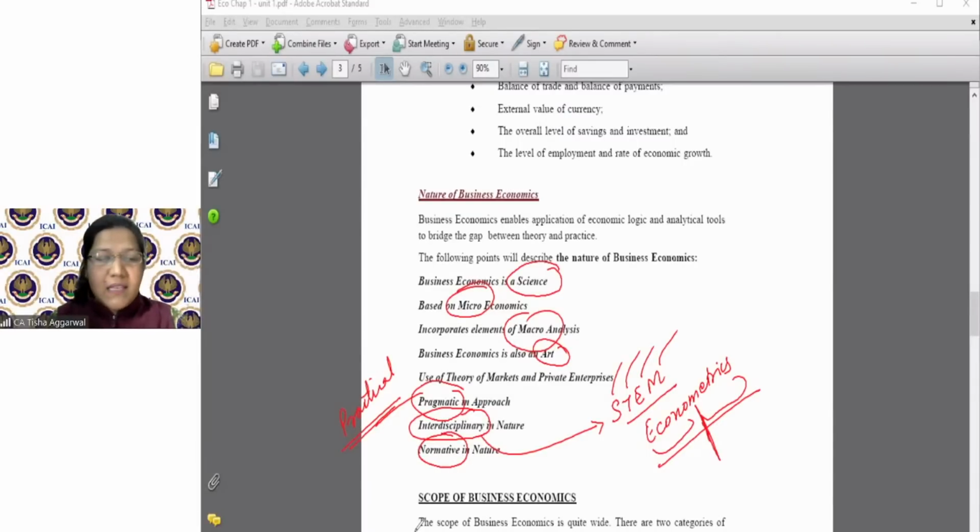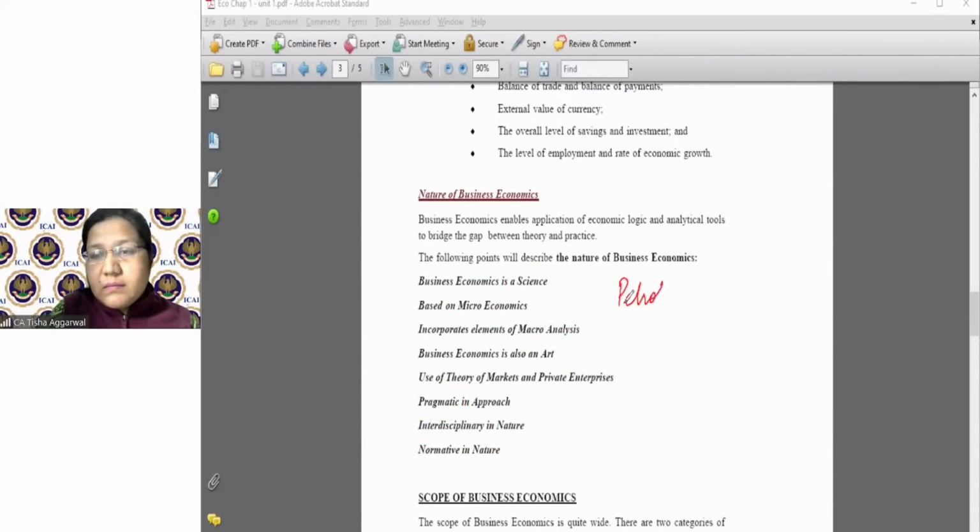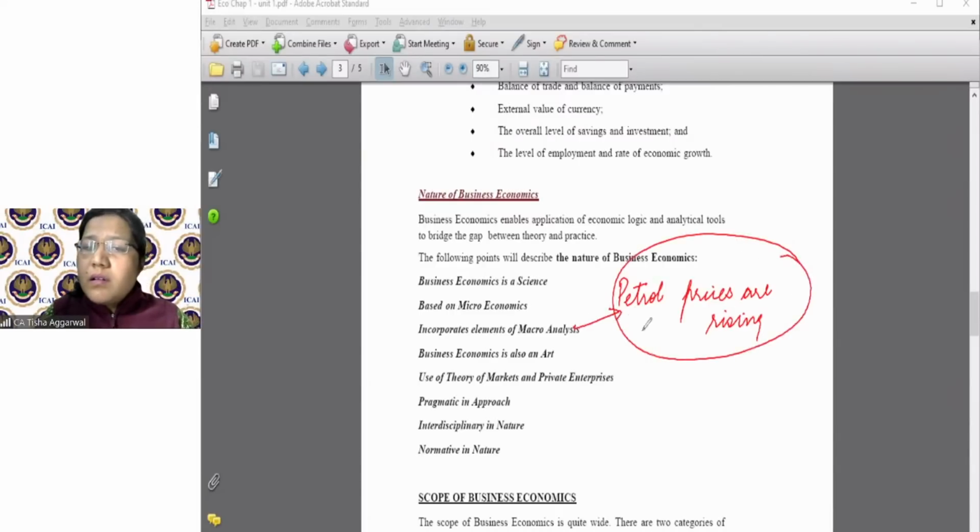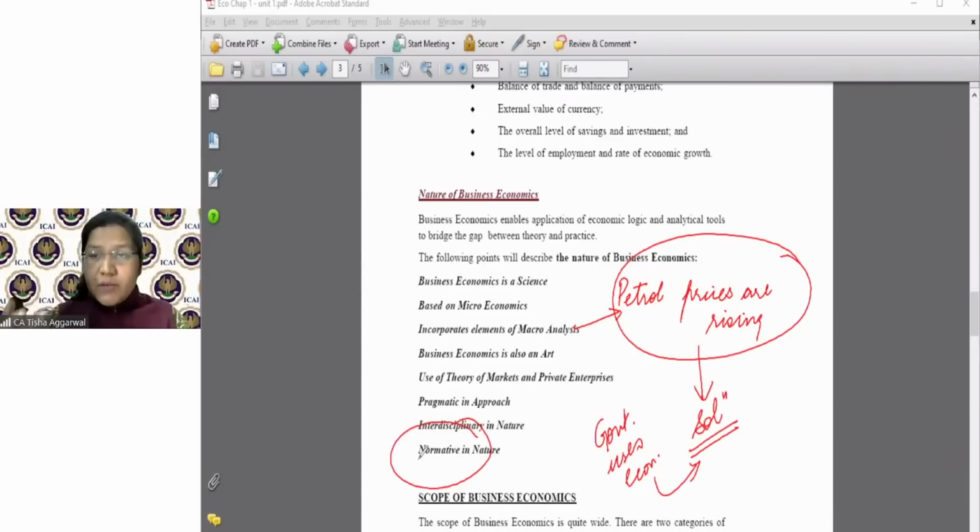The positive economics and normative economics I just discussed with you. The petrol prices are rising. That's the problem. Are we just worried about this problem? Please find a solution to it. The government uses economics to find the solution, to solve the problem. That is what is normative in nature: find a solution to the problem.